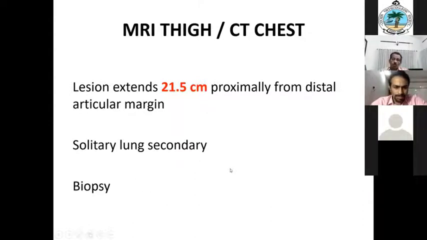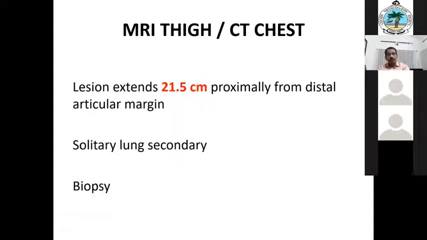So the diagnosis is osteosarcoma. 13-year-old girl. So what are the lines, or what will you do? Suppose such a case comes to you. Anybody? How will you proceed? Any further investigation you will do?